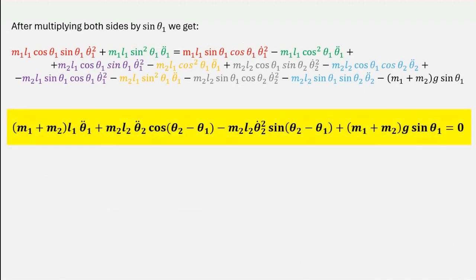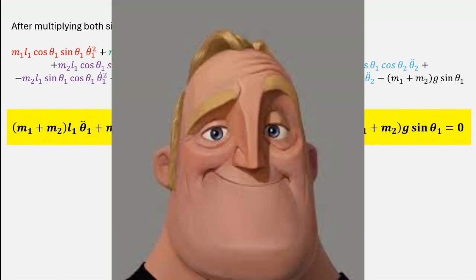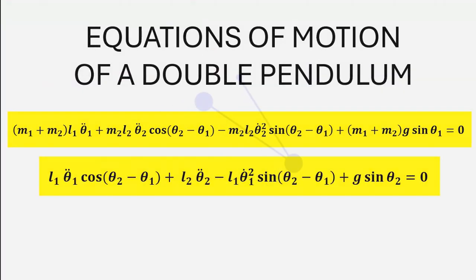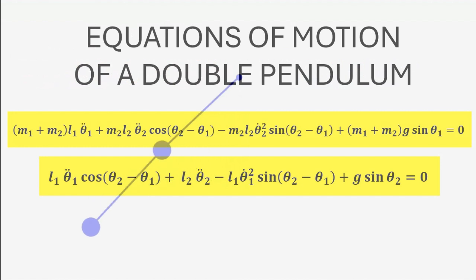And again, this is the same equation you get if you use Euler-Lagrange equations for theta 1 in the Lagrangian method. That is so incredible, and it really goes to show that these two formulations really yield the same result for the same mechanical systems. We can now see these two equations together in their full glory. It's beautiful. It's hard to describe it with words only.